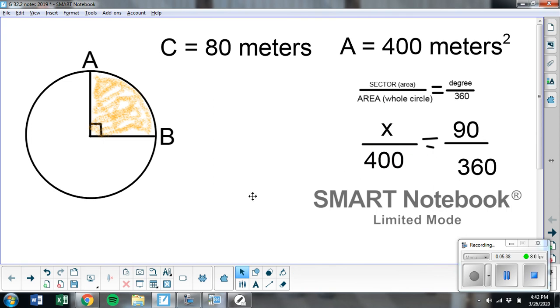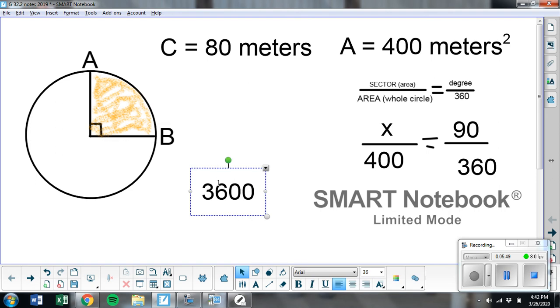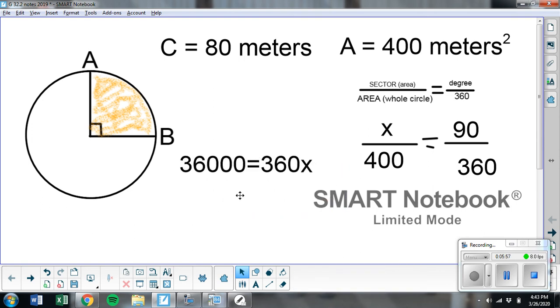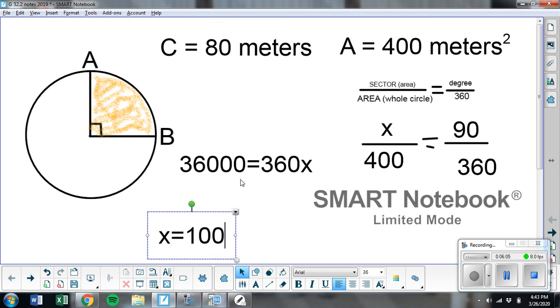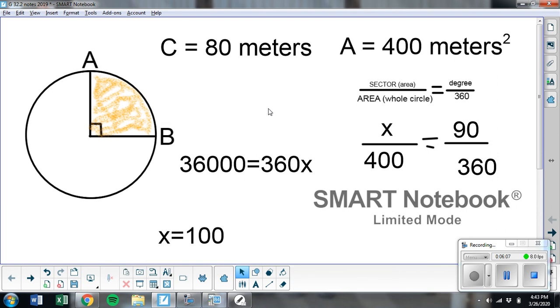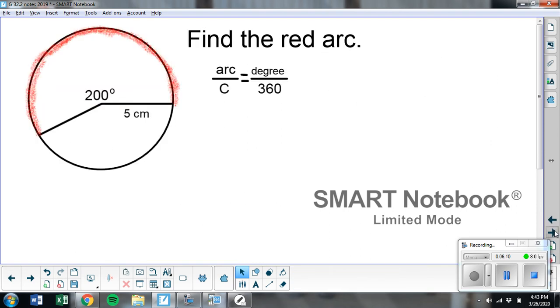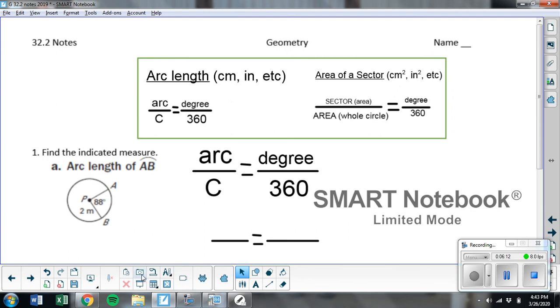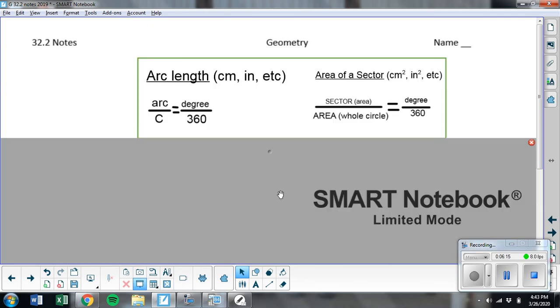Again, I can cross multiply here to solve for this sector, which we did by mental math. So when I multiply across here, 400 times 90, I get 36,000. Cross multiply this direction, x times 360. Divide both sides by 360. And x equals 100. So same idea. So what I want us to do is write these two formulas down at the top of your notes. So take a minute, pause the video.